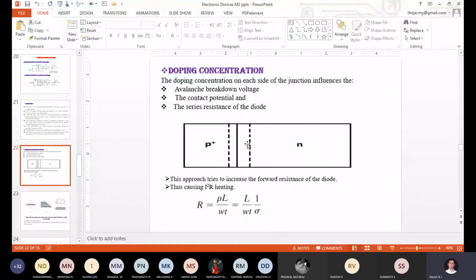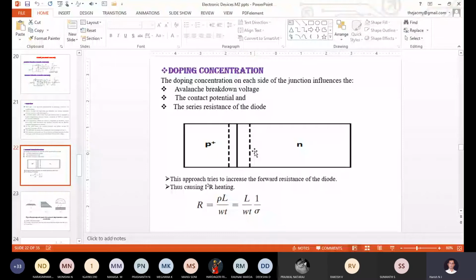Obviously, when the forward resistance increases in the PN junction diode, will power dissipation become more or not? Power dissipation is I square into R. Will it become more or less? More, sir. Yes, it will become more. Correct? When the resistance value is increasing, the power dissipation is also increasing in the circuit.